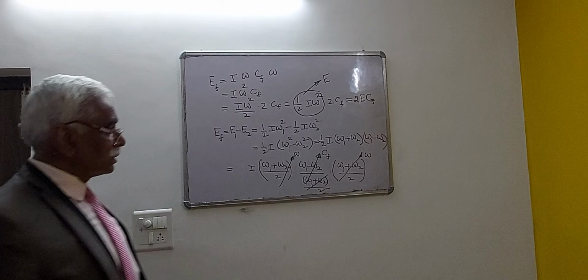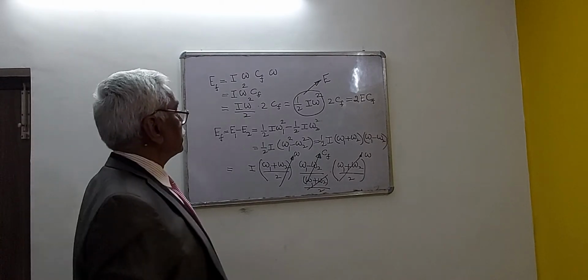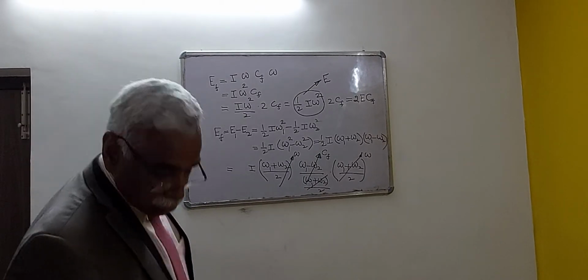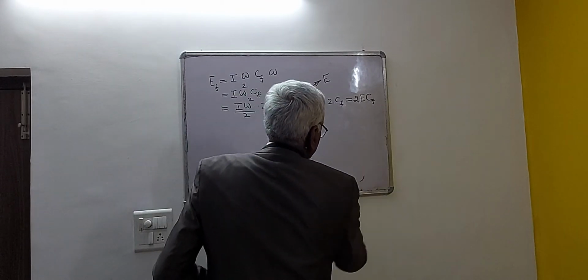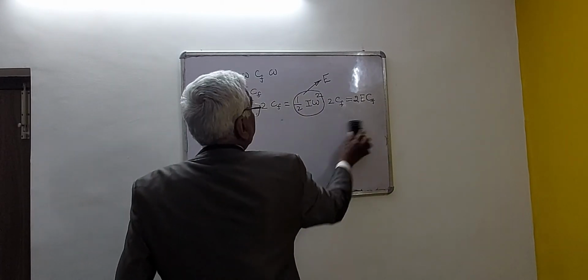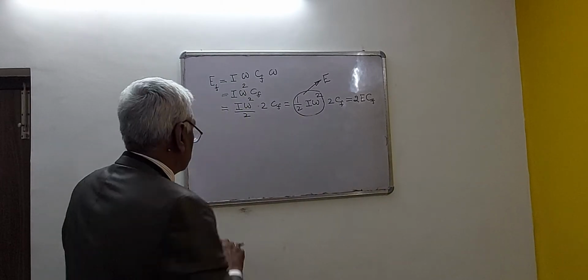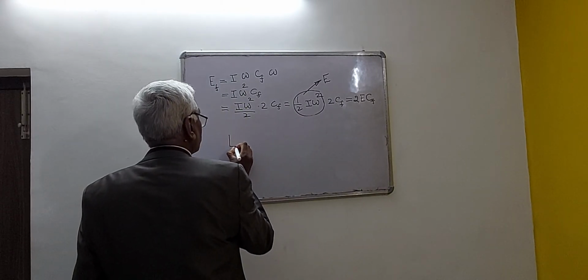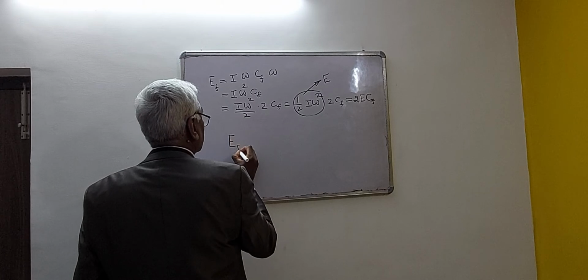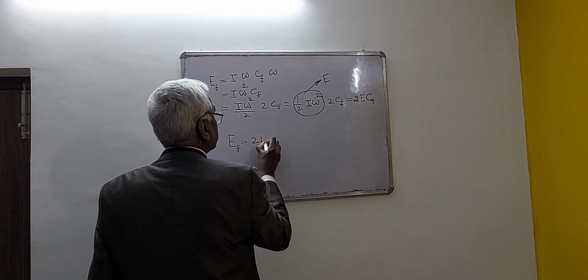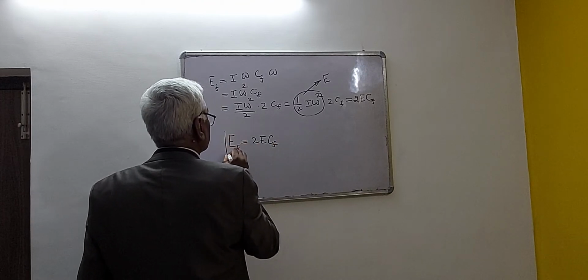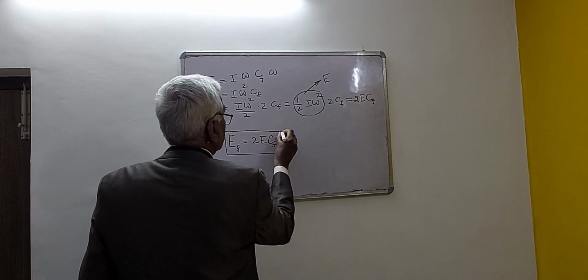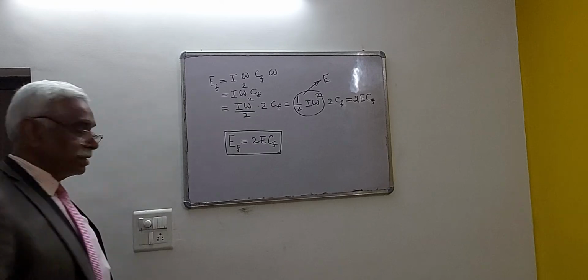This is a very important relation in case of flywheels. So, in case of flywheels, we can write directly, or we can prove. This is the important formula to remember: EF is equal to 2E into CF, where symbols have their usual meanings.